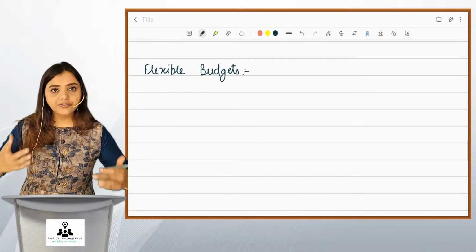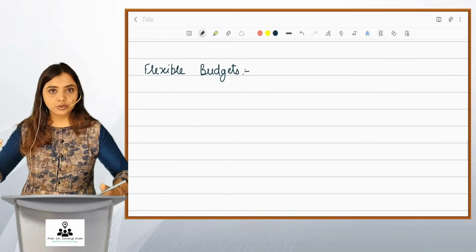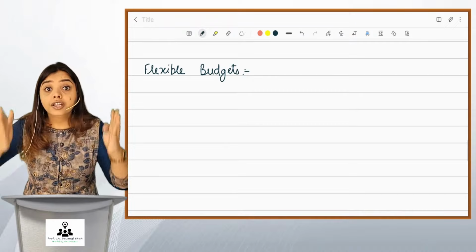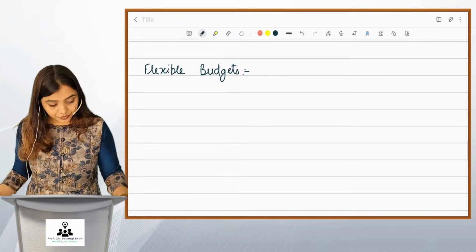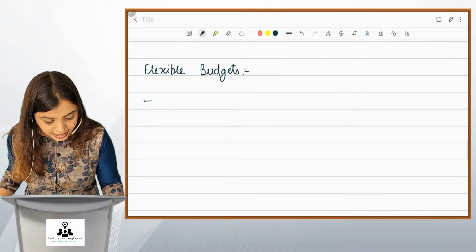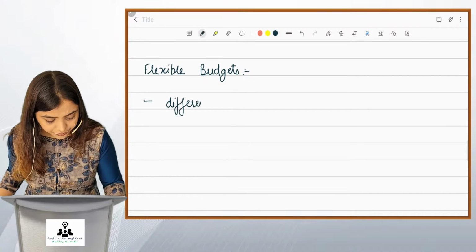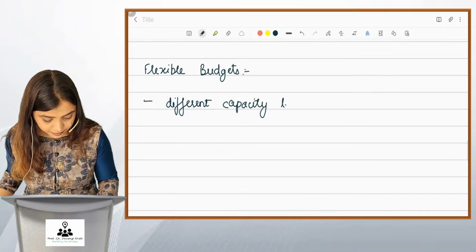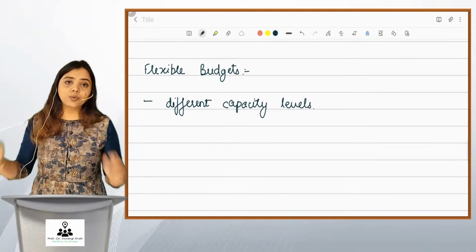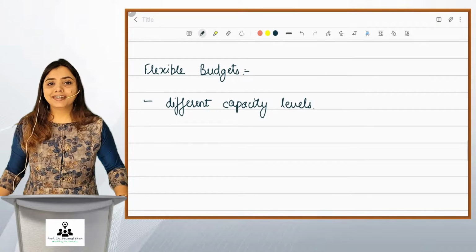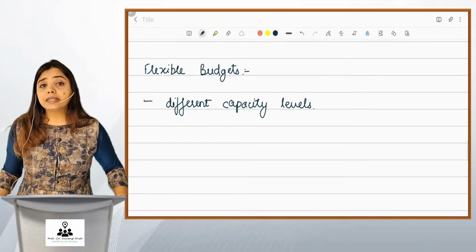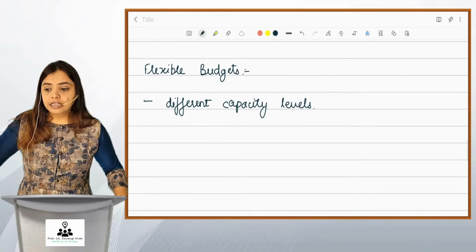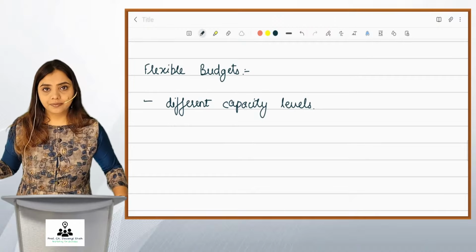So he wants to know his sales and his cost at different capacity levels. So he wants to make a budget at different capacity levels. And that is where flexible budget is made. Flexible budget is a budget made at different capacity levels.